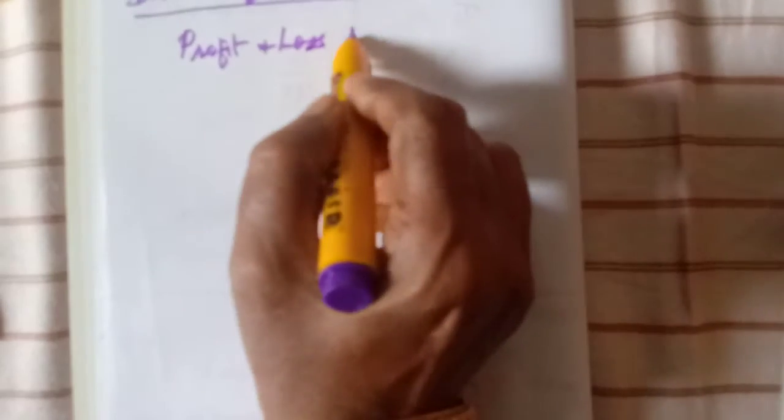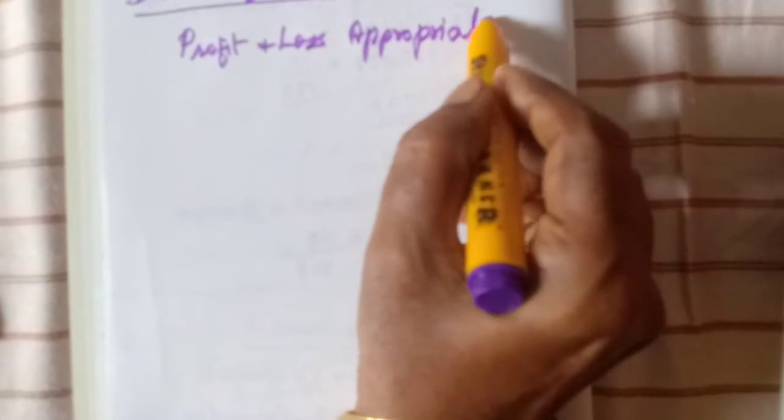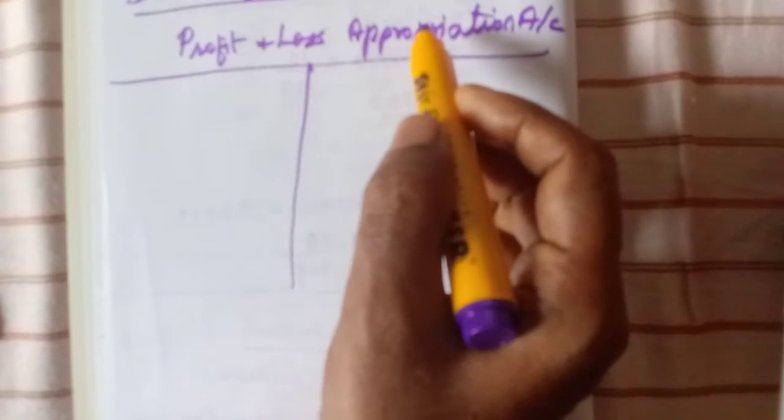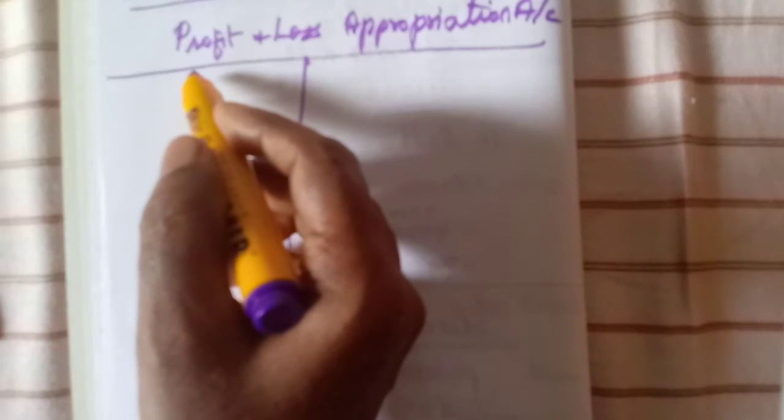For this purpose we need to prepare one account called the profit and loss appropriation account. It is a T account, which means two sides. On the debit side, left-hand side, we will adjust.